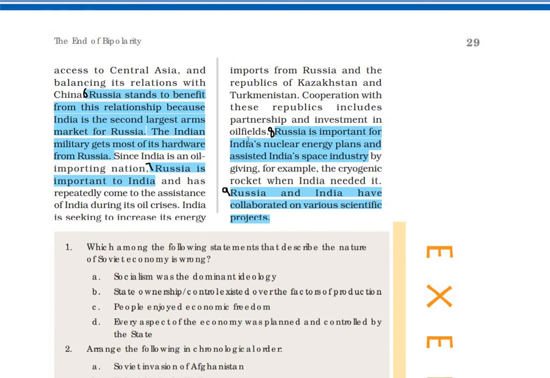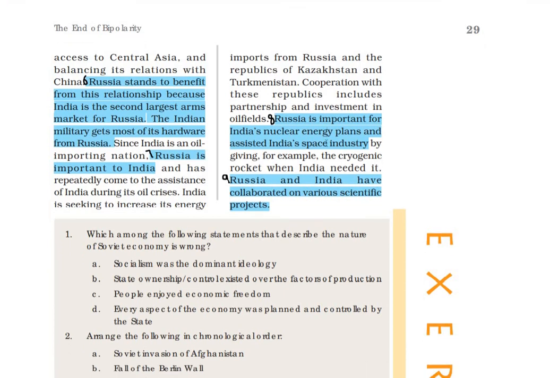Russia is important for India's nuclear energy plans and assisted India's space industry by giving, for example, the cryogenic rocket when India needed it. So, Russia supplies its arms to India.